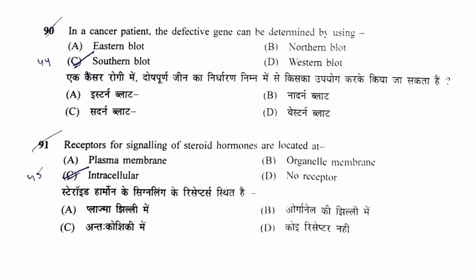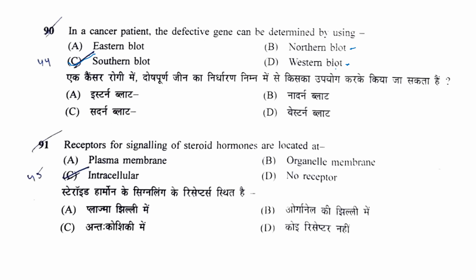In a cancer patient, the defective gene can be determined by using eastern blot, northern blot, western blot, or southern blot. So for DNA, we use southern blot. For protein detection, western blot is used, and for RNA, northern blot is used.